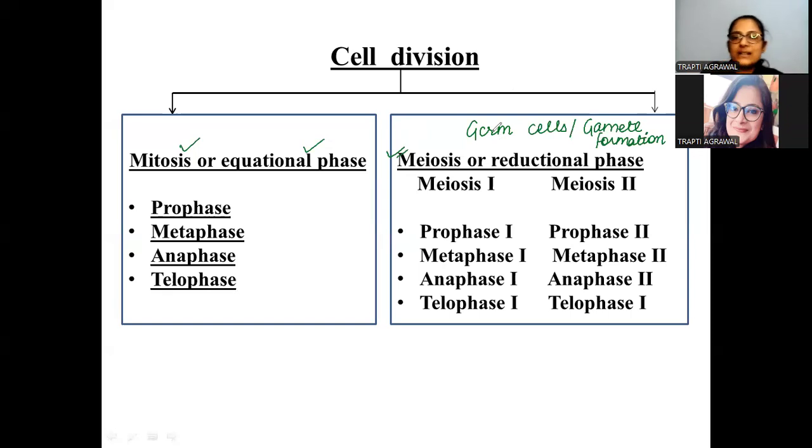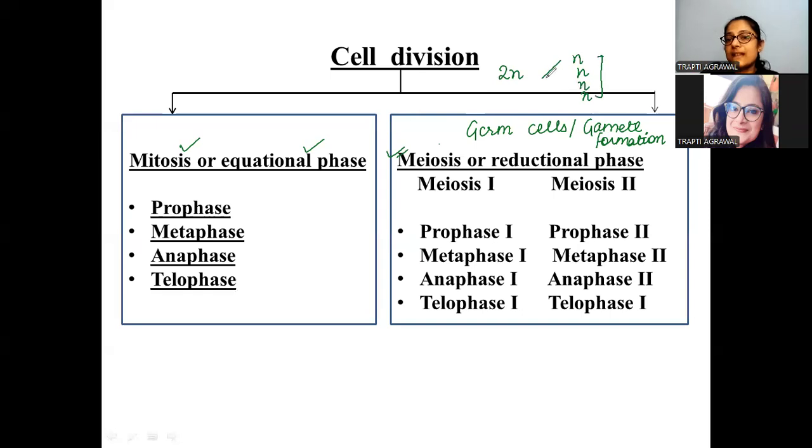Because, students, here we see, suppose the parent is in the diploid condition, right? So in mitosis, both the daughter cells have the same number of chromosomes. We see the same number of chromosomes in the parent and in the daughter cell. But when we talk about meiosis, the germ cells, or gamete formation, the number of chromosomes is reducing, right? As I've discussed, suppose the parent is in a diploid condition.